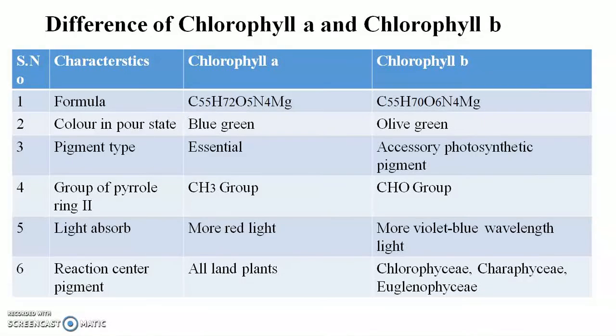Group on pyrrole ring number 2: in chlorophyll A a methyl group is present, but in chlorophyll B a CHO group, an aldehyde group, is present. Light absorbing: chlorophyll A mostly absorbs red light and chlorophyll B absorbs violet-blue wavelength light. Reaction center pigment: chlorophyll A is present in all land plants. Chlorophyll B is present in chlorophytes, charophytes and euglenophytes. You can say that it is present in the algae.